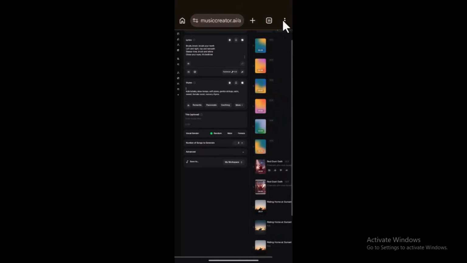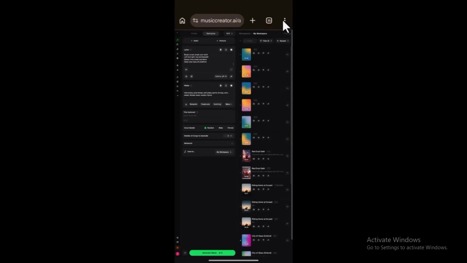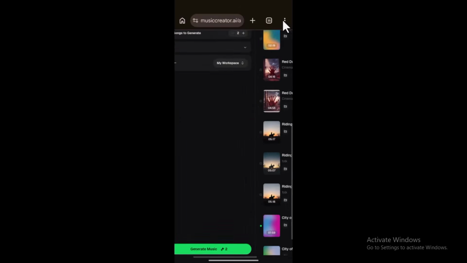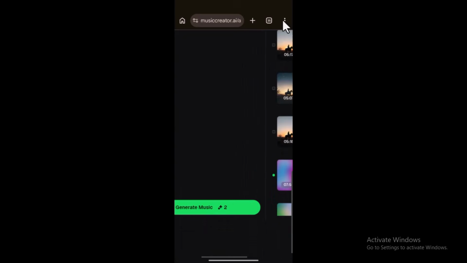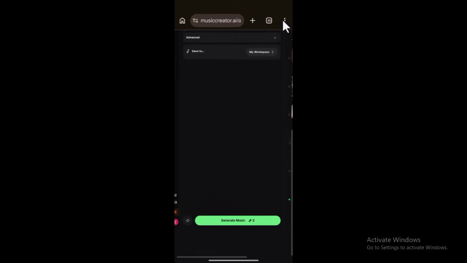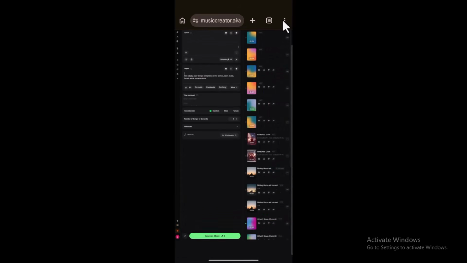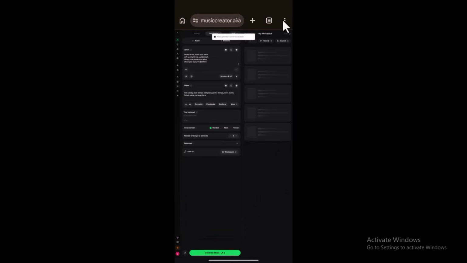Now I'm going to go down here where we have generate. This generation is going to cost us just 2 credits. Here it is, 2 credits. So I'm going to click on this generate. The moment you click on generate, it will start generating in 2 variations, just like you have in Suno.